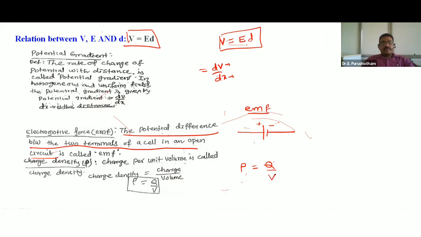Charge density. So these are the basic definitions. First we learned absolute permittivity, the product of epsilon naught into epsilon r. Second, we studied relative permittivity. Relative permittivity epsilon r is equal to epsilon by epsilon naught, the ratio of absolute permittivity to the permittivity of free space.